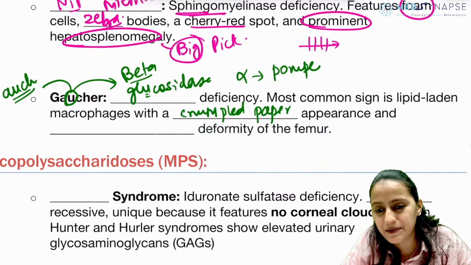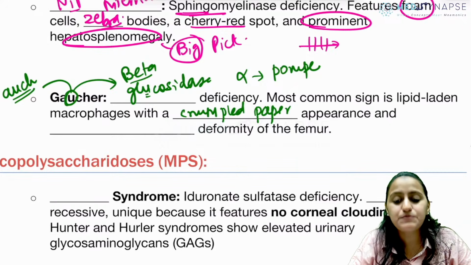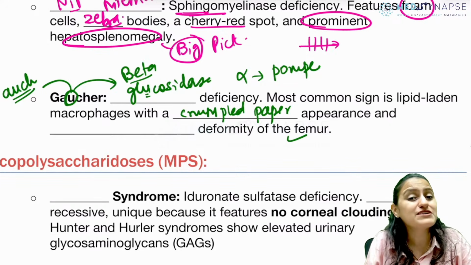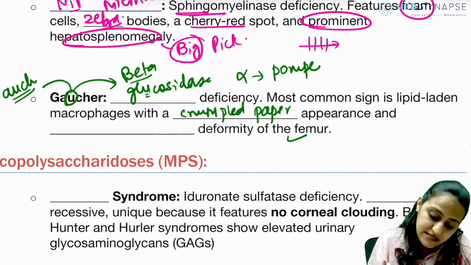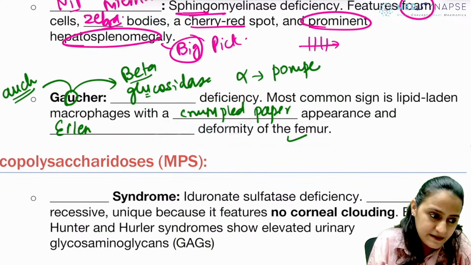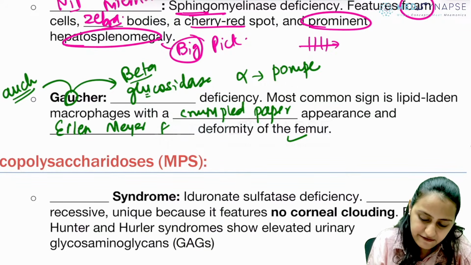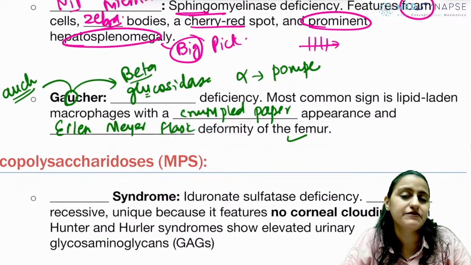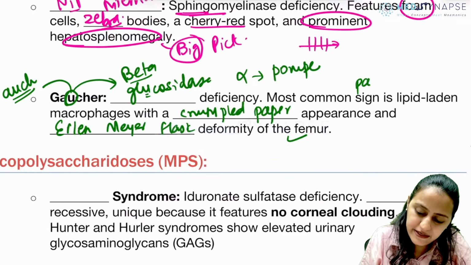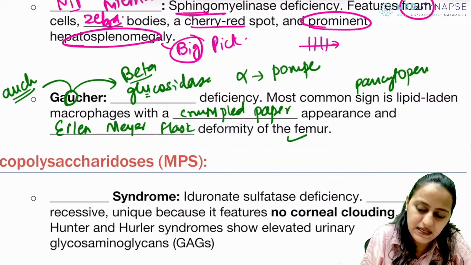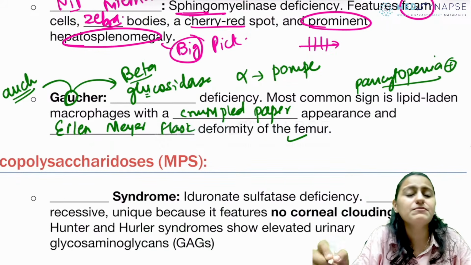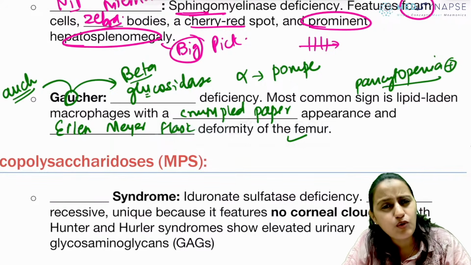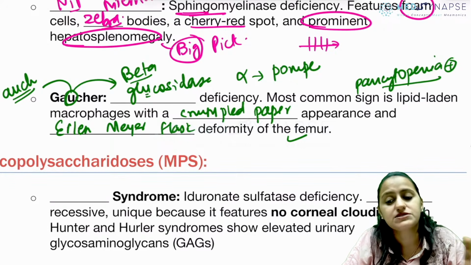Crumpled tissue appearance. Correct. Pancytopenia occurs, bones are affected. So which deformity occurs in the femur? Erlenmeyer flask deformity. Okay, Erlenmeyer flask deformity. Is this clear with everyone? Plus, very important, there is pancytopenia present. So anemia is commonly given. Anemia with bone pain is commonly given in a Gaucher's question.